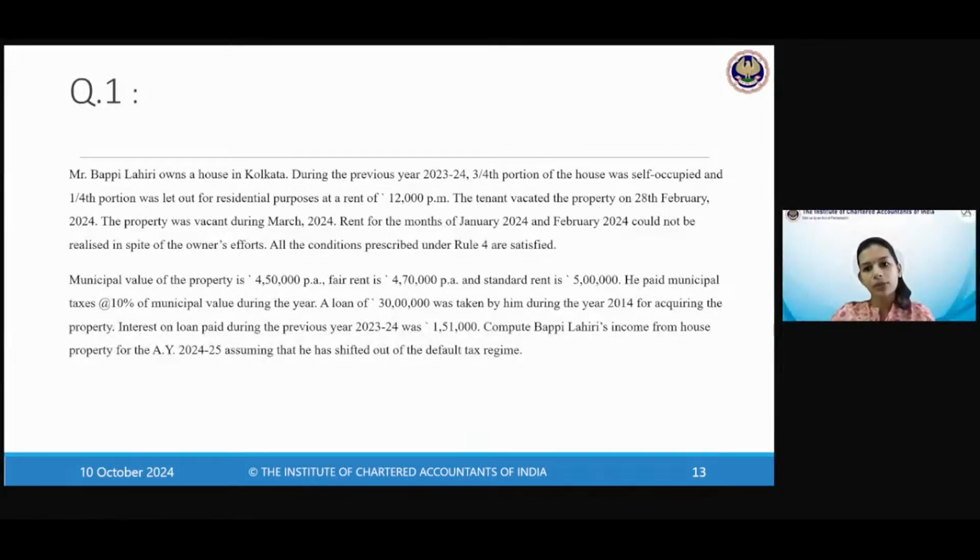So rent for the months of Jan, Feb could not be realized. So there is a case where you have 1 month of vacancy, and 2 months of unrealized rent, where all the conditions under Rule 4 are satisfied. What were the 4 conditions?